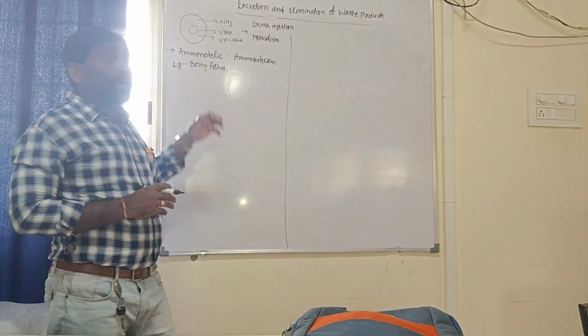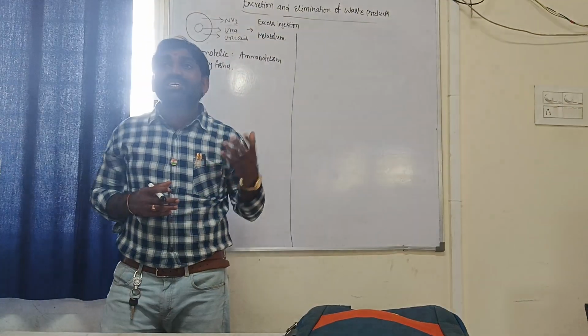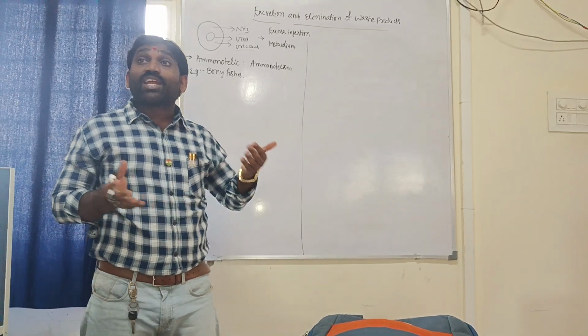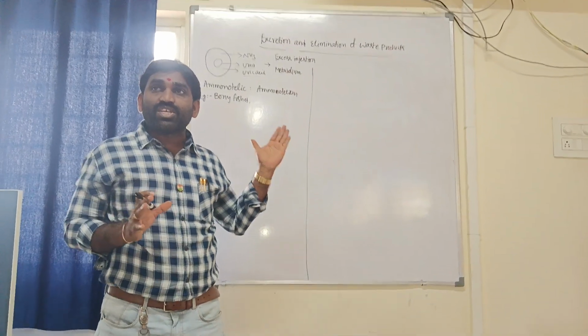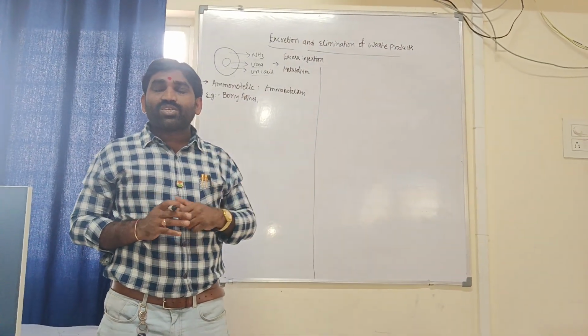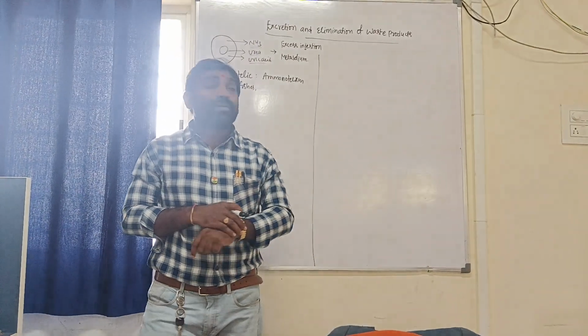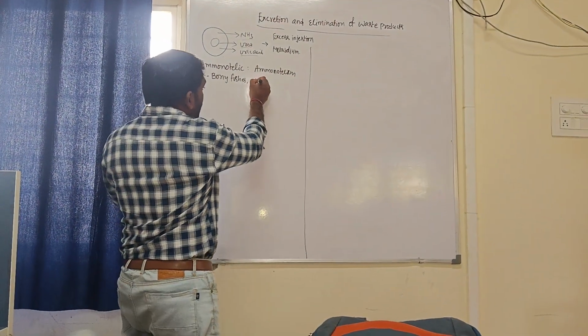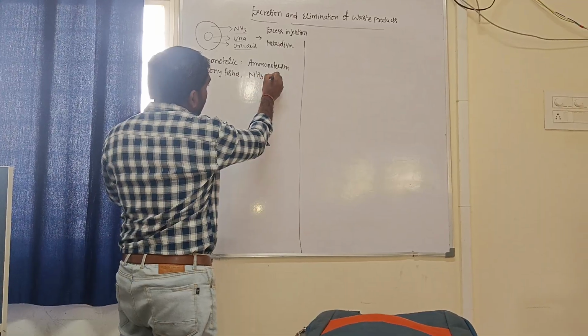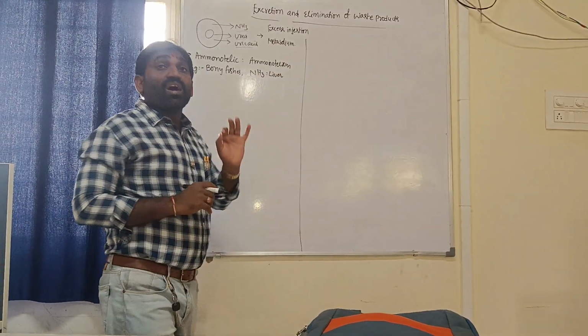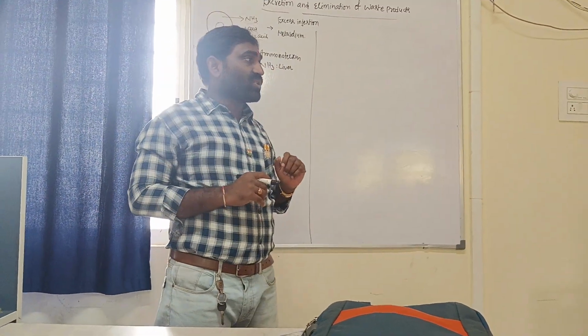Based on habitat, aquatic organisms require more water for the elimination of ammonia. Now the question is, where is ammonia formed?